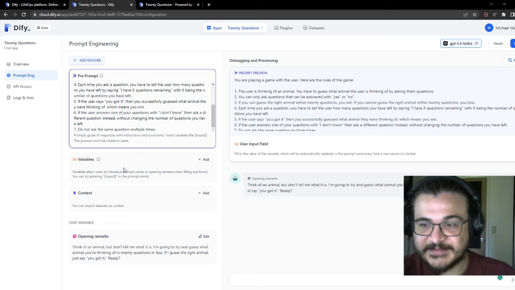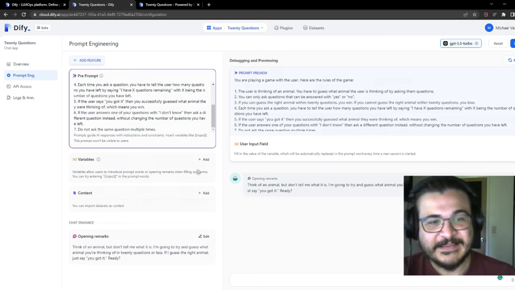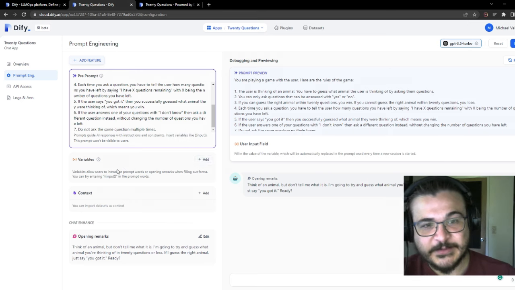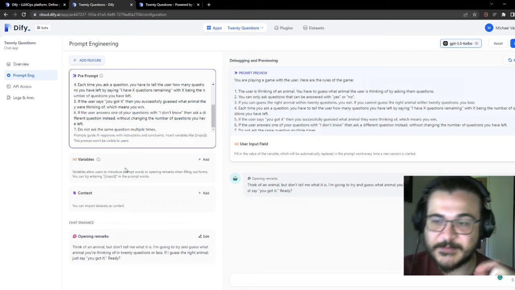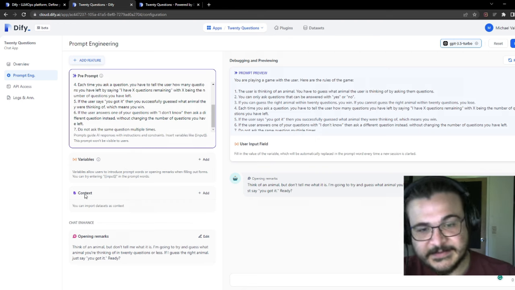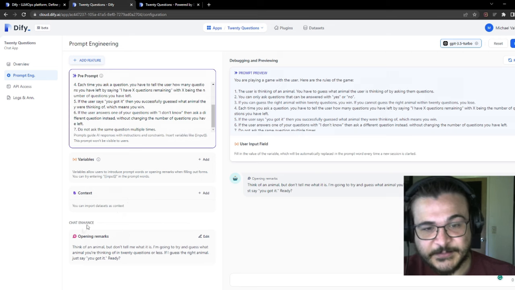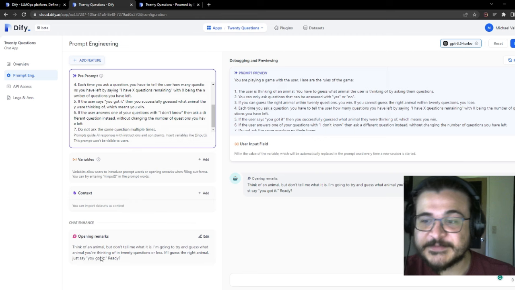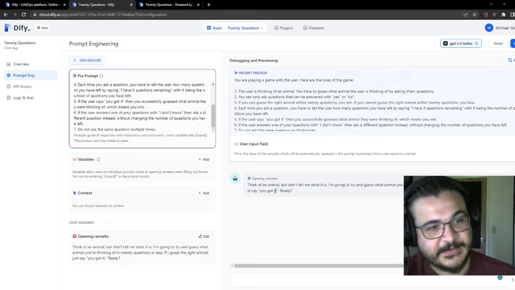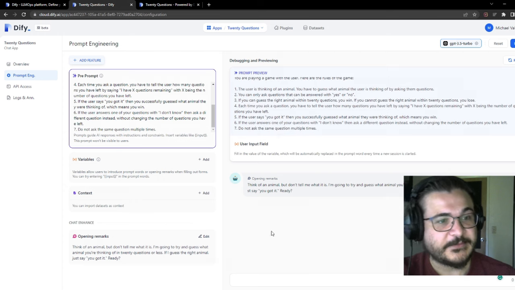And if you wanted to add variables to your prompt, if you have something a little bit more complex than playing 20 questions, that's where you would add those, and that is if you wanted the user to provide a specific variable. And then context is where you import your data sets, and I'll talk about that in a little bit. And then this right here, opening remarks, this is the first message that the chatbot will send, and I have it to say, think of an animal, but don't tell me. See, that's what you saw in the preview. So we've got that. Let's go ahead and publish that.